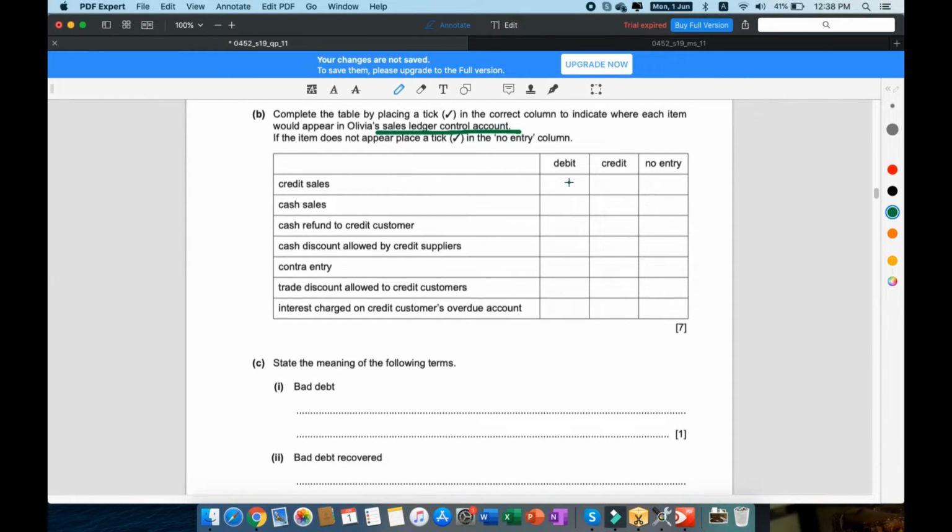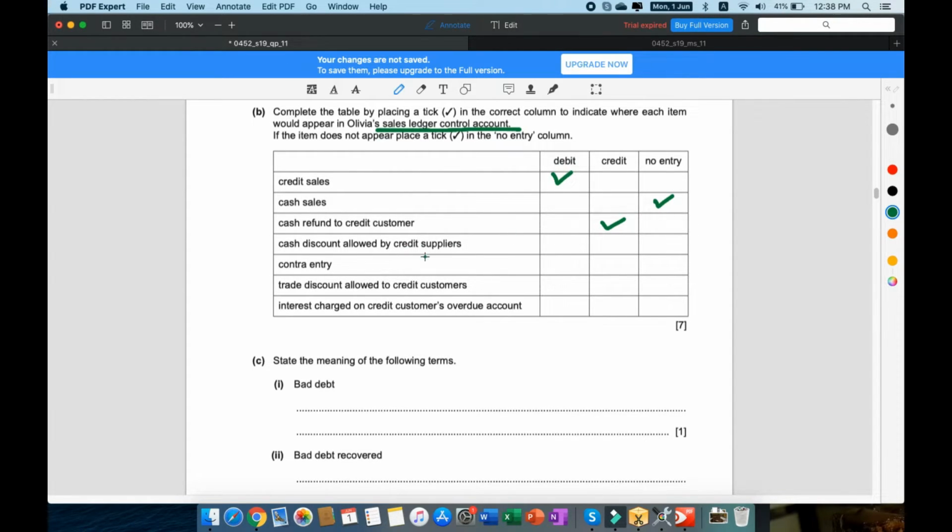Credit sales, we know that's on the debit side because it increases the sales ledger control account. Cash sales, they're not included because that's not the point of the control account. Cash refund to credit customer, that is going to be a credit because it counts against the credit sale. It decreases the sales, so that is going to be a credit.